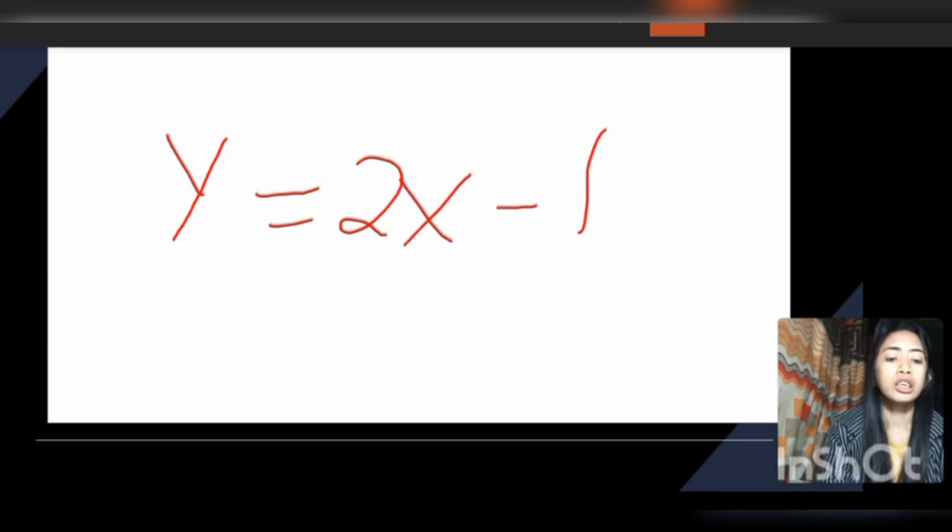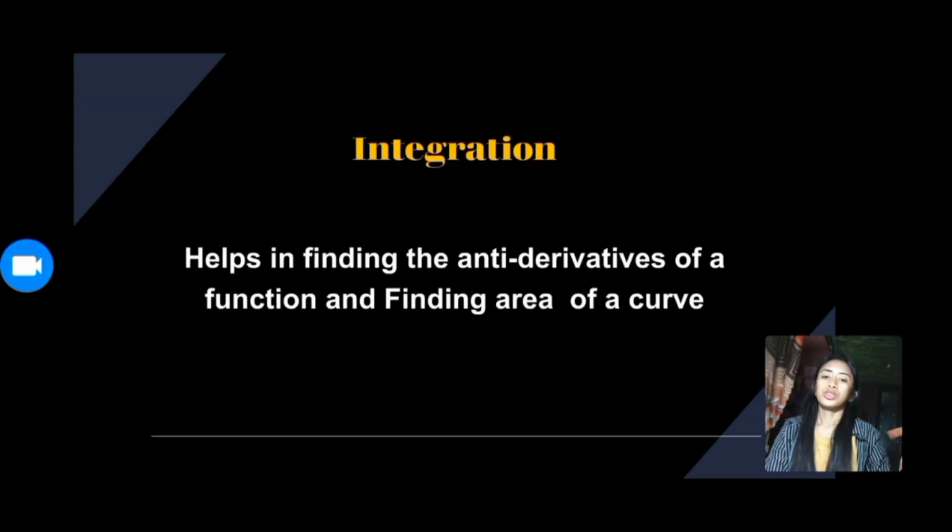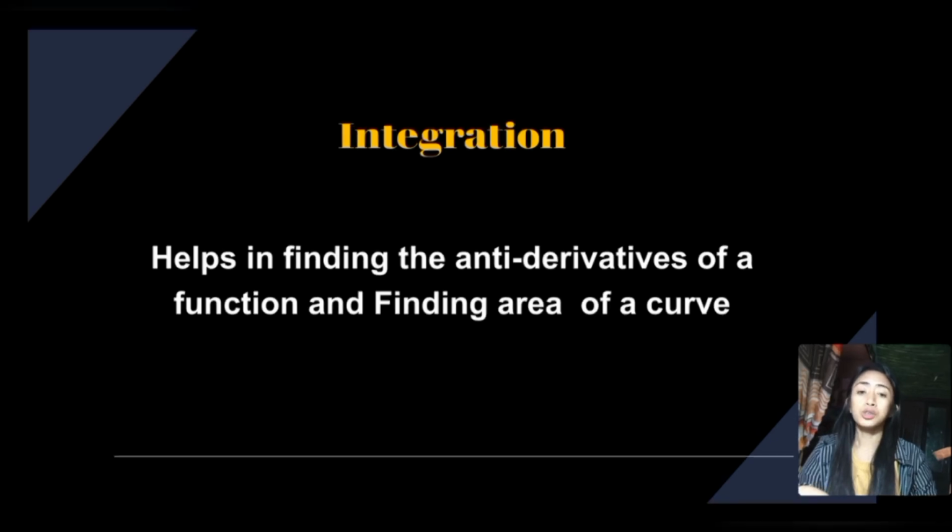In finding the slope of this tangent line, we have performed differentiation. We have discovered the rate of change. So next is integration. What is integration? Integration is used to find the volume, area, and central values of many things. Integration helps in finding the antiderivatives of a function and the area under a curve.